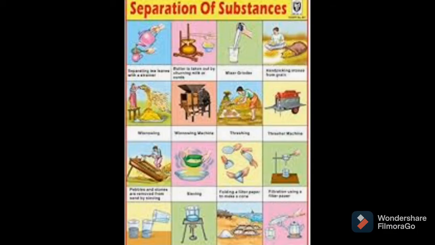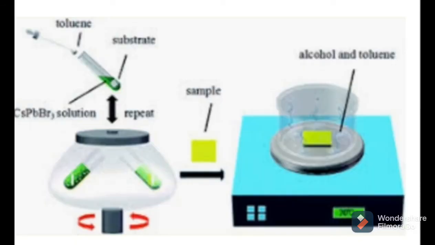We have studied sedimentation, decantation, loading and filtration. These are the methods to separate insoluble solid from liquid. Centrifugation is also a method used to separate insoluble solid from a solid-liquid mixture.